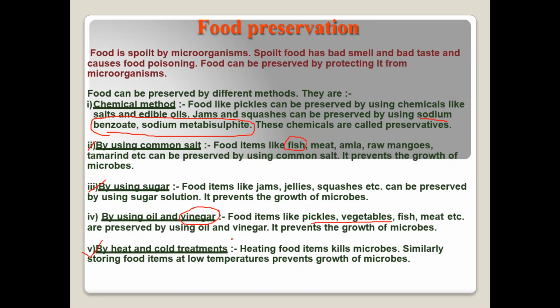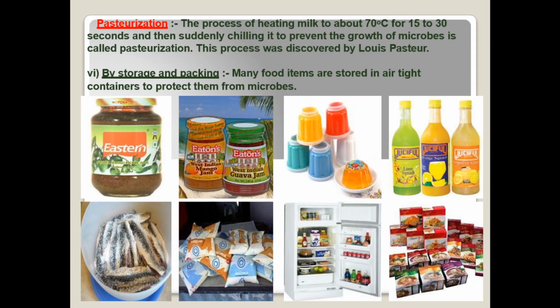Another very famous method is heating and cold treatment. If you observe milk, we heat the milk so that it will not spoil. There is a method known as pasteurization.